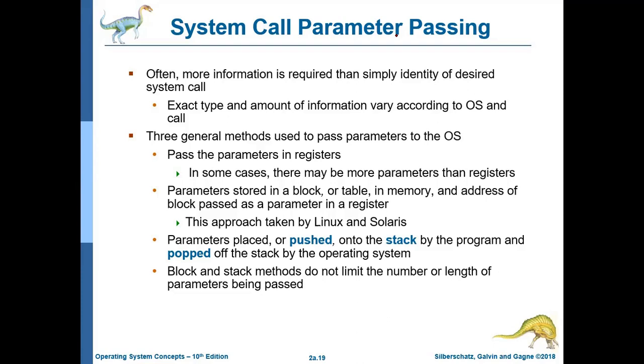How are you doing this? Often more information is required than simply the identity of the desired system call. The exact type and amount of information vary according to the operating system and the call.